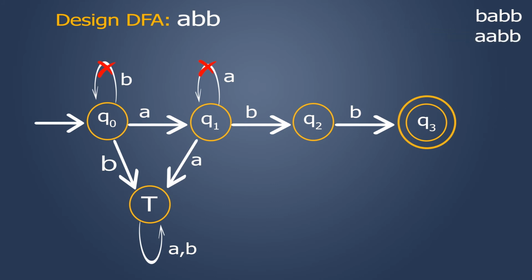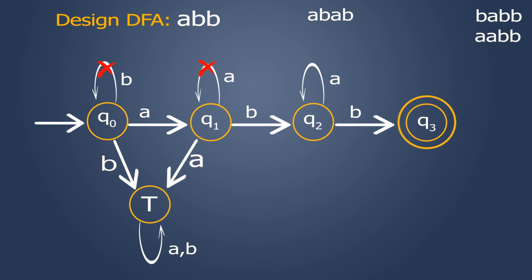Then Q2 state we have already expressed with respect to input B. So I should be expressing this state Q2 with respect to input A. Can I write a self loop there? I'll try writing a self loop on Q2 and I label it as A. Let me consider this string A, B, A, B. This string is not beginning with A, B, B. This should not be reaching my final state. But if I do write a self loop on Q2, then this string will be accepted by my DFA, that is, by the deterministic finite automata.